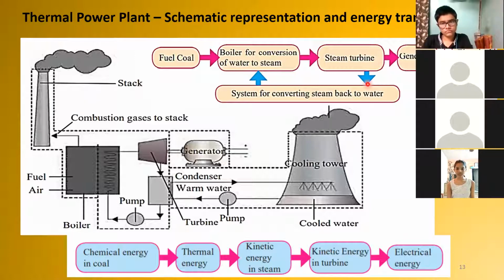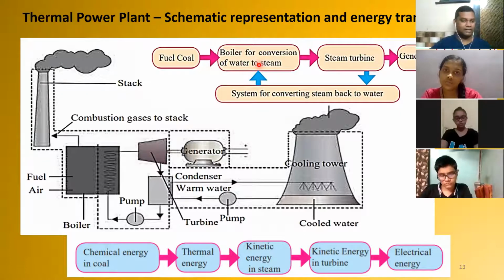And from that, the water is recycled back using the condenser so that it can be reused in the boiler for boiling, because water is only boiled and converted to steam. There is no chemical change in the water. So the same water can be cooled and again boiled and used. That is what happens in a thermal energy power plant.